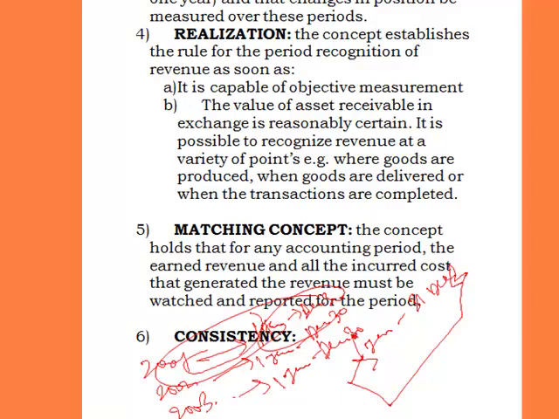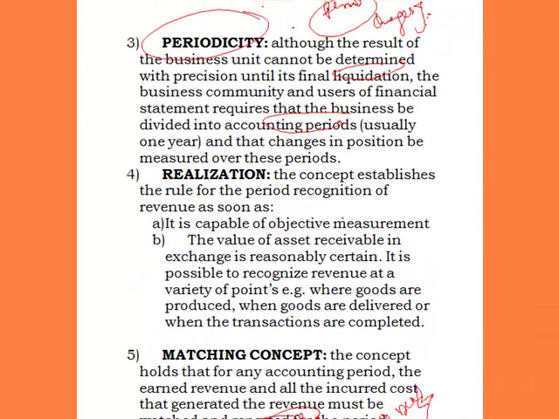After the end of 2001, you determine the changes in position of the business. The next time you can determine is after the next period. So if you are dividing the business into periods, and you are observing or measuring the changes in position of the business over these periods, then you are complying with what we call periodicity concept.